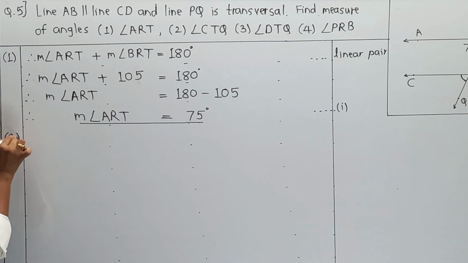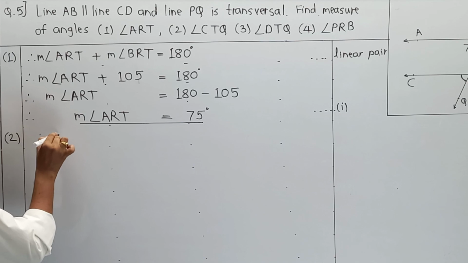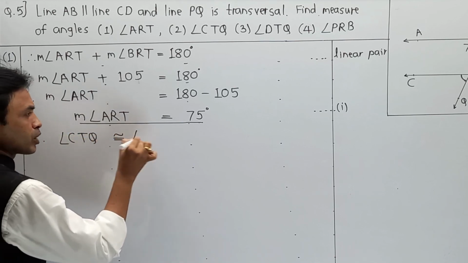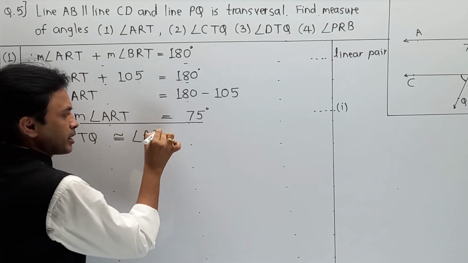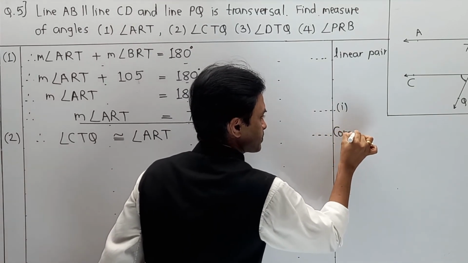Writing that observation over here. So your second part is angle CTQ. Angle CTQ is congruent to angle ART, and the reason is corresponding angles.